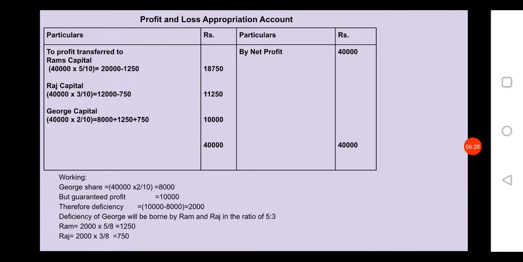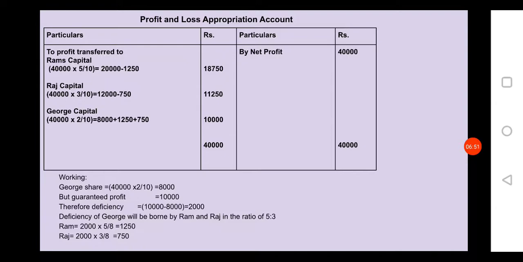In the working, George's share is 40,000 into 2/10, 8,000, but the guaranteed profit in the question is 10,000. Therefore the deficiency is 10,000 minus 8,000 equal to 2,000. That deficiency of George will be borne by Ram and Raj in the ratio of 5:3.